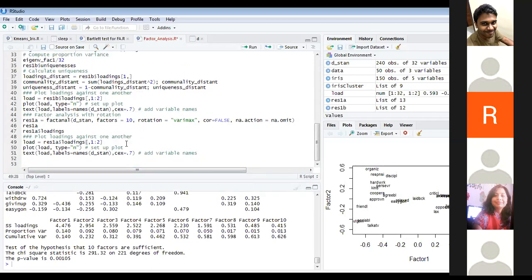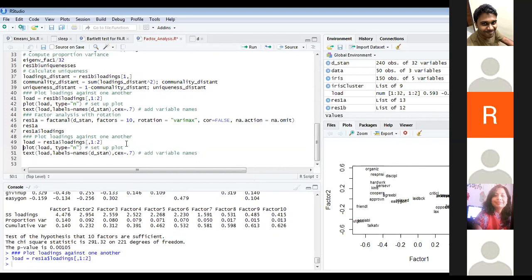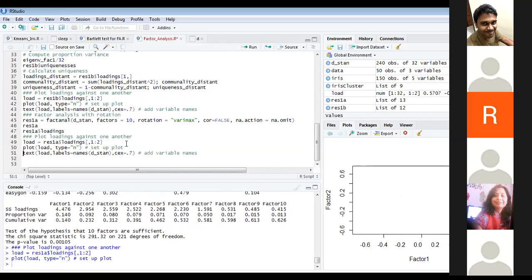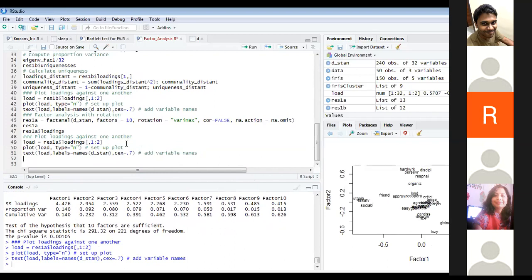Okay, now I'm going to plot my factors. I plot my factor loadings here. See, when I was plotting it earlier, everything was here, right? I don't know what the index was here, but still you can really see the difference.